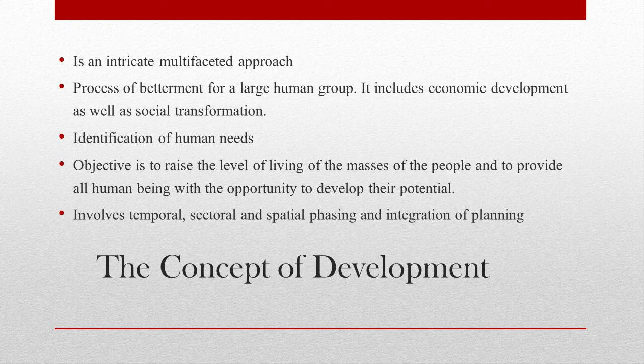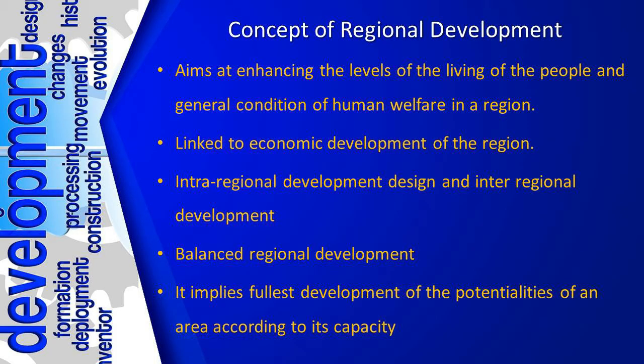Now we have seen till now what is region and what is development. Now let us see what is regional development. What do we mean by regional development? Regional development aims at enhancing the level of living of the people of a region.